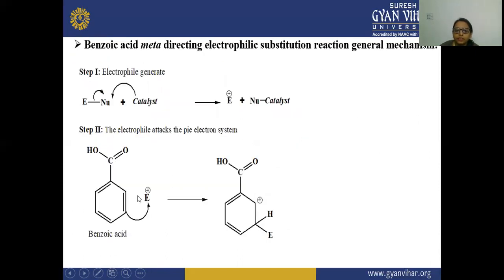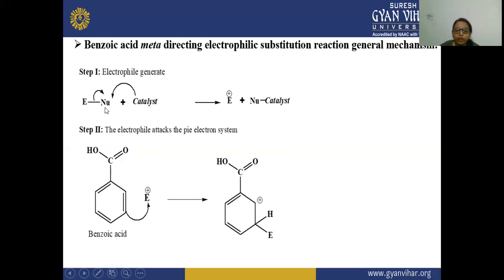Next is the general mechanism of meta-directing electrophilic substitution reaction, shown here with benzoic acid. In the first step, the electrophile is generated. Due to the presence of the catalyst in the reaction, there is a generation of this electrophile.